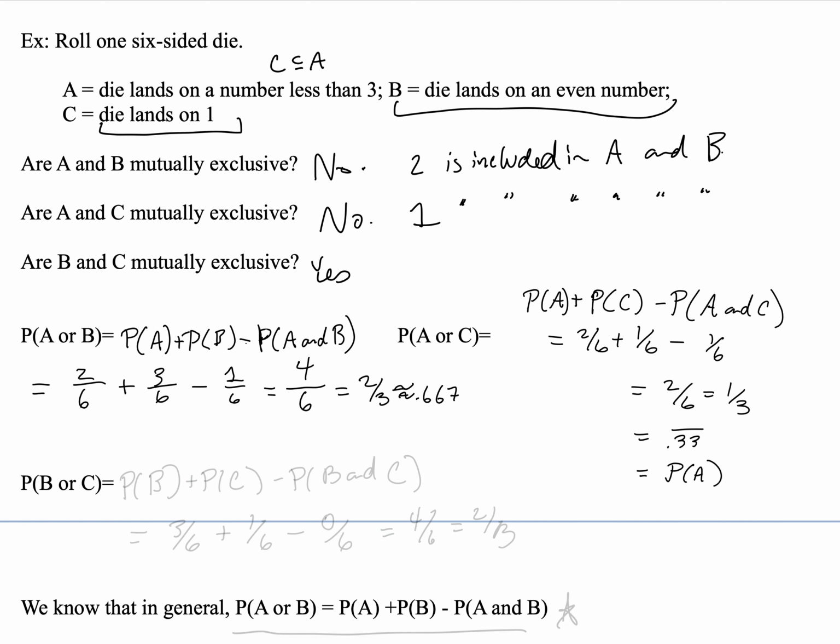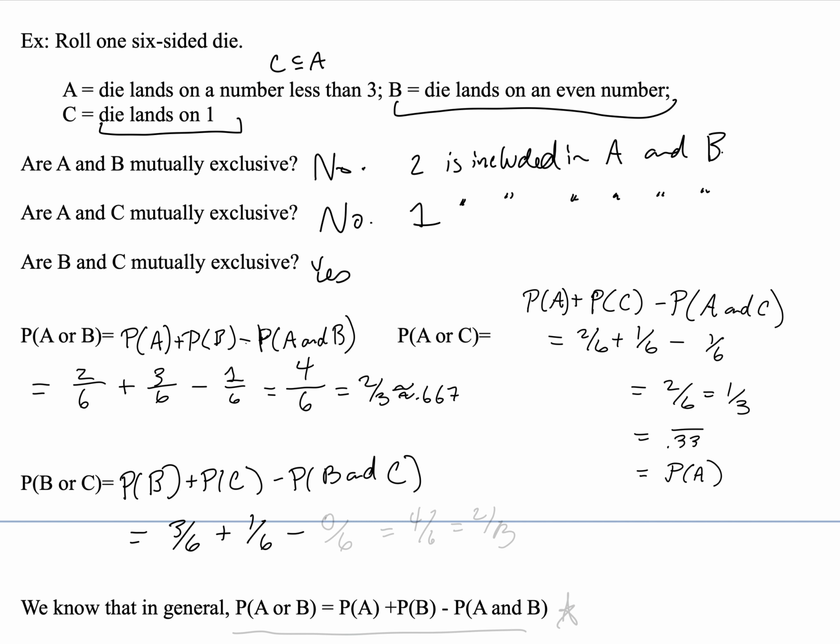Lastly, the probability of B or C. So this is just using our rule above, probability of B plus probability of C minus probability of B and C. And so that's equal to the probability that B occurs, lands on an even number, 3 out of 6, plus the probability that C occurs, 1 out of 6, and subtracting off the probability that both B and C occur.